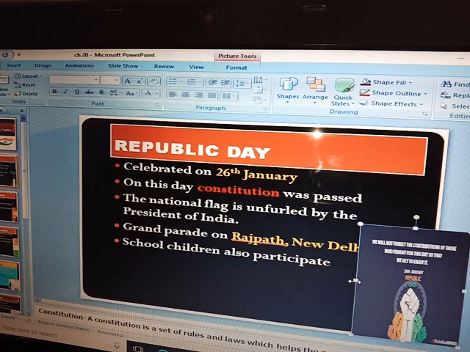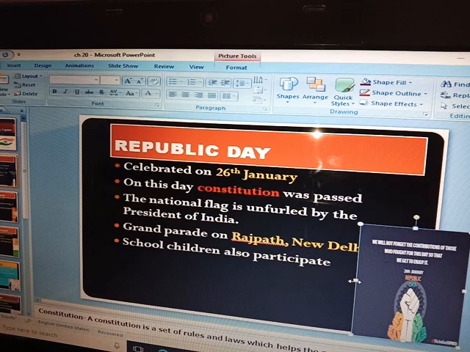So it is very compulsory to have rules and laws, and that is what is called the constitution. A constitution is a set of rules and laws framed by the government to function the country.